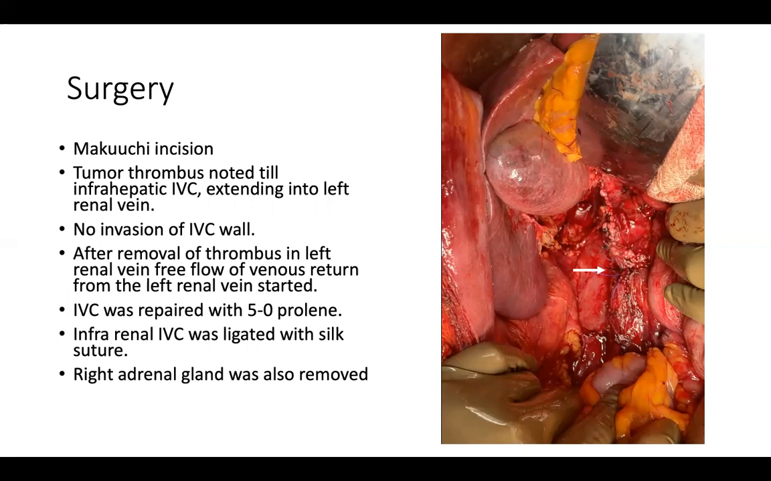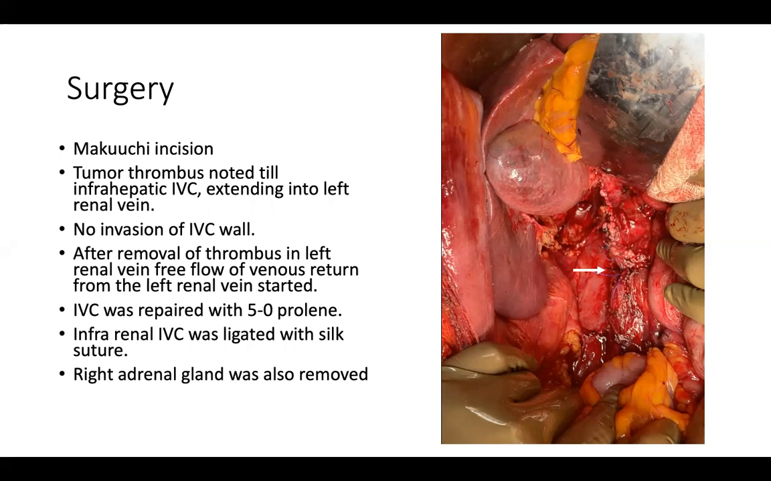Initially the suprarenal IVC was dissected and a control was taken above the level of the thrombus. On table, we found that the thrombus was actually just below the liver. Then the left renal vein was also looped out, and the infrarenal IVC was also dissected, and control was taken.